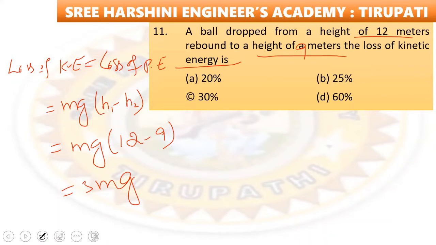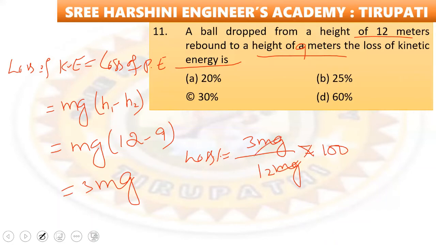So that means loss ఎంత అయిందో తెలియదు మనకి. So percentage of loss is equal to 3 mg by 12 mg. So mg will cancel, into 100 in terms of percentage. So ఎంత వస్తుంది, 1/4 into 100, that becomes 25. So 25 is the right answer. B is the right answer.